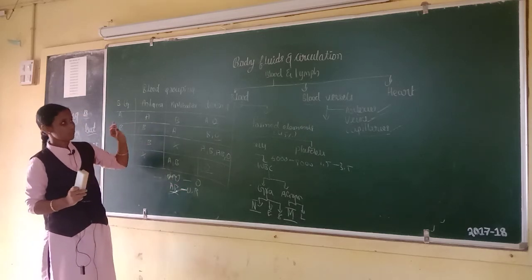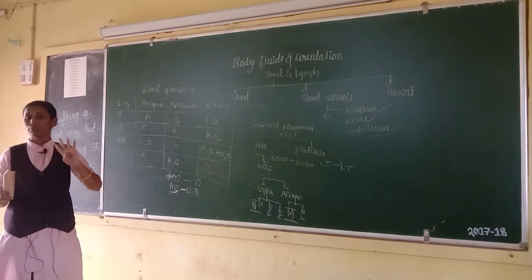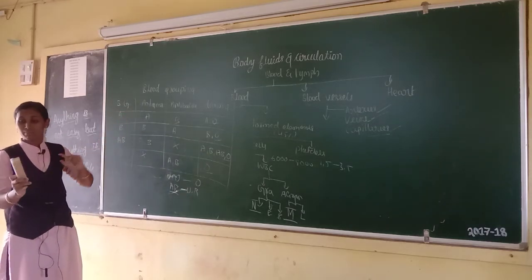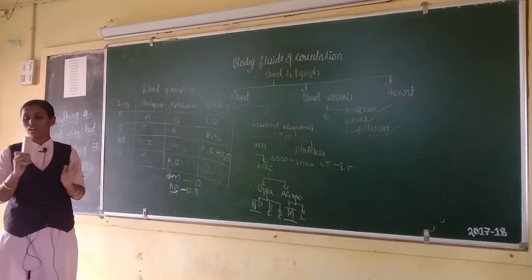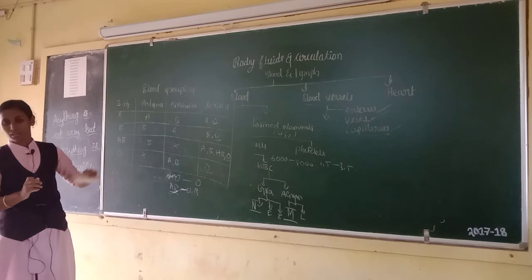This is all about blood grouping. We classify blood into four major blood groups on the basis of presence or absence of antigens. This is all about blood grouping.